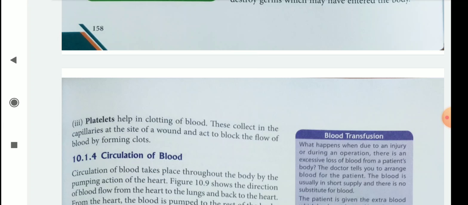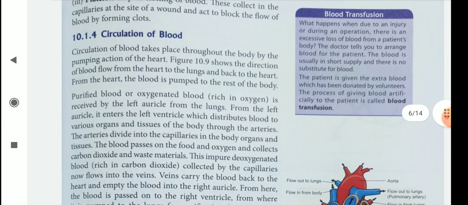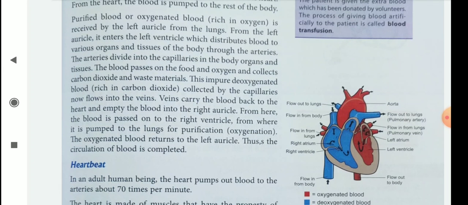Then comes the circulation of blood. Circulation of blood takes place throughout the body by the pumping action of the heart. Here in this figure you can see red color means purified blood and blue color means impure blood.